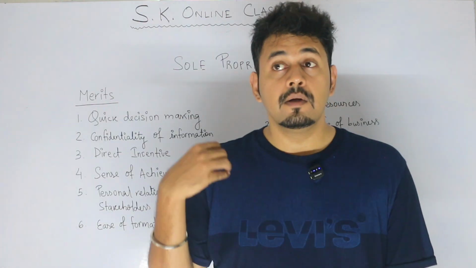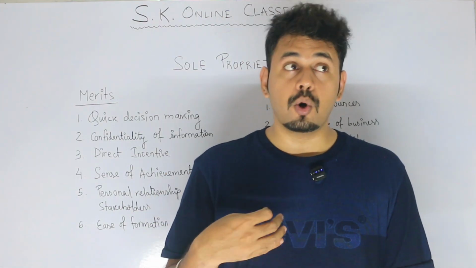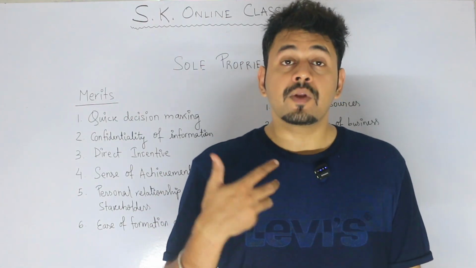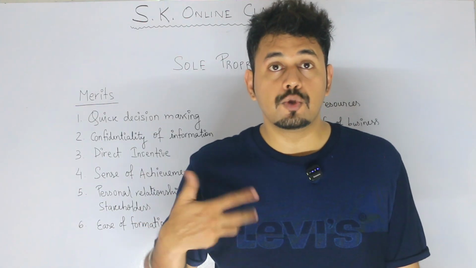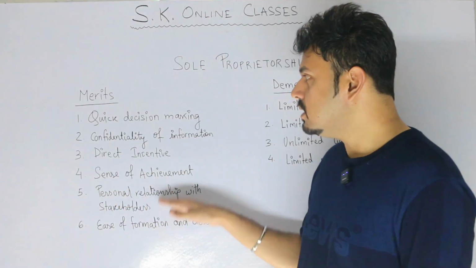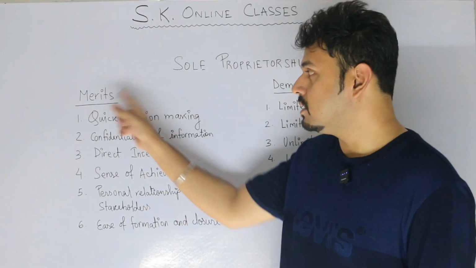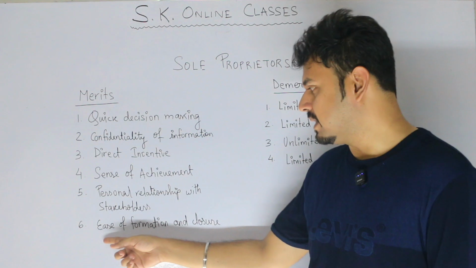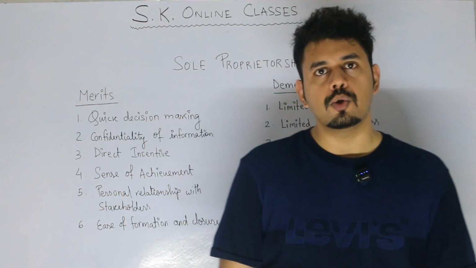If there is a problem, if the customer is able to call the proprietor or the owner, they feel very good. They feel superior that I know the owner of a shop. So this is how it builds a relation, and it is a merit for proprietorship. And the last is ease of formation and closure.